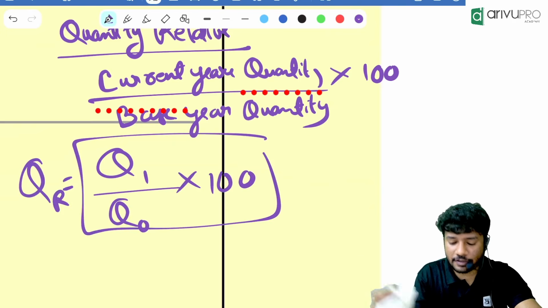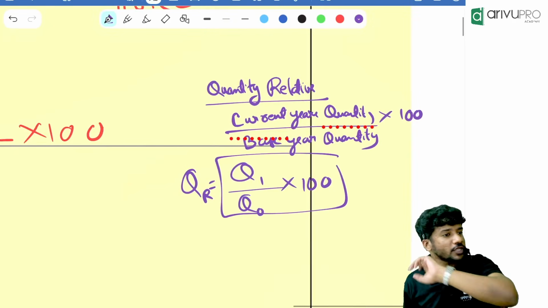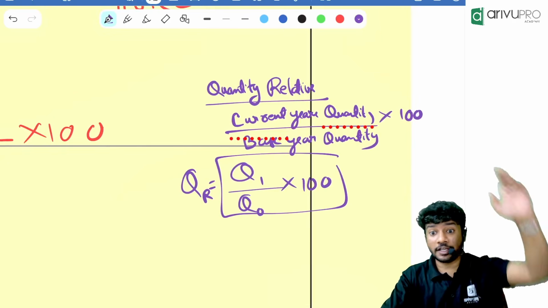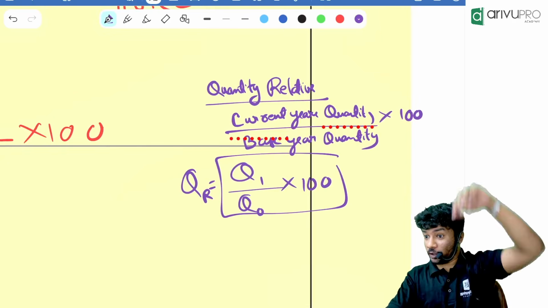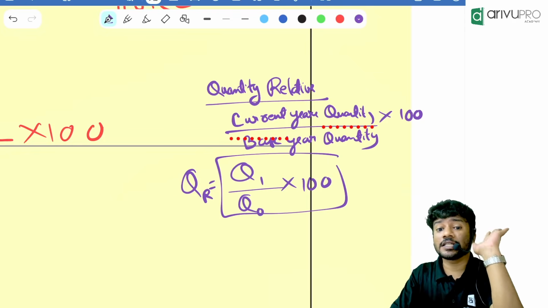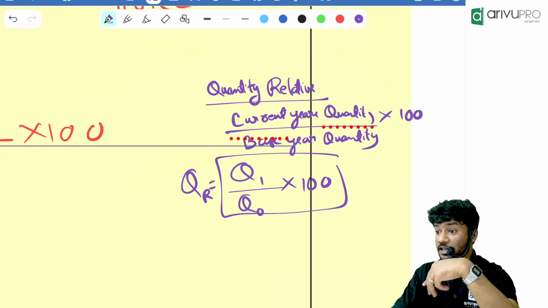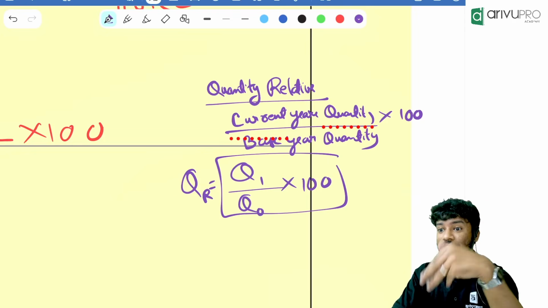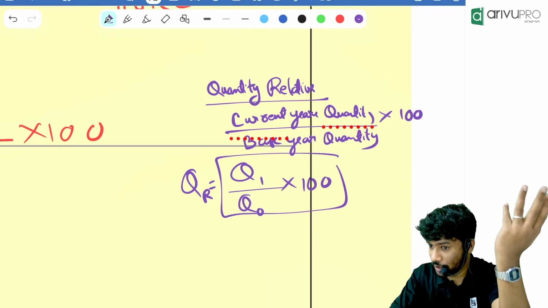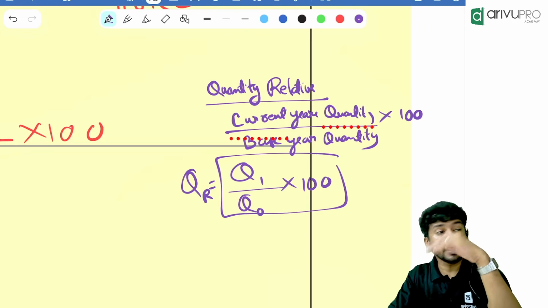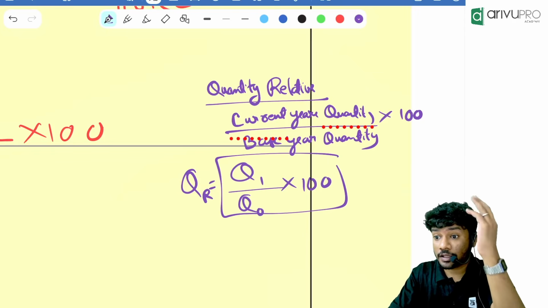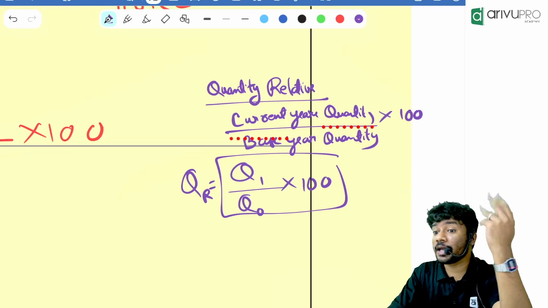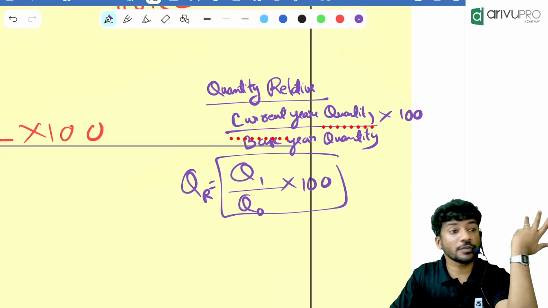Quantity relative. Now, how might they ask a question for quantity relative? They will say that in 1947, the quantity I used to get was 5 kg. In 2015, the quantity I will get is 2000 kgs. That means 2000 divided by 5 into 100. What if the question is like in 1998, the quantity I used to get was 1 kg. In 2005, I am getting only half kg. How much is the relative?